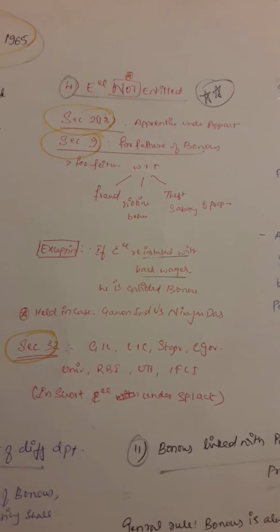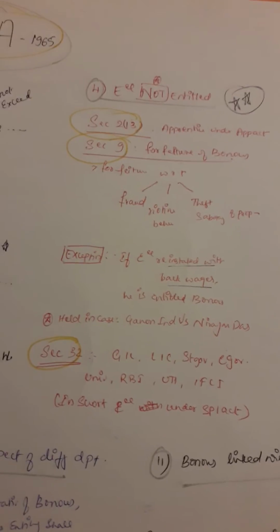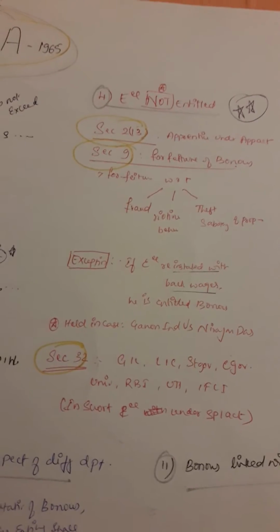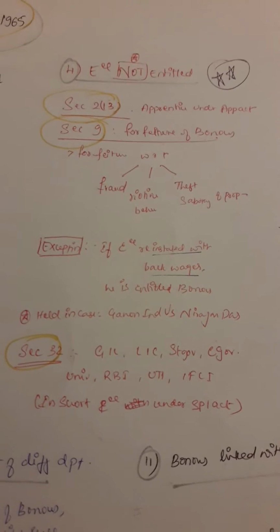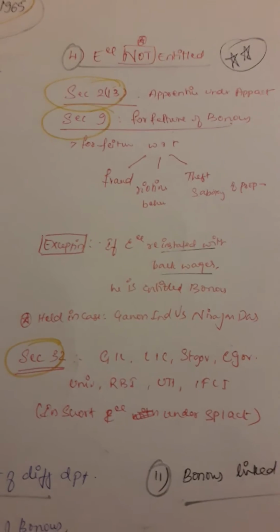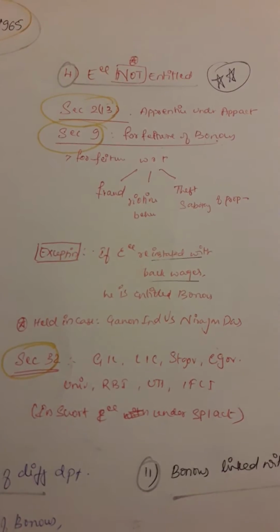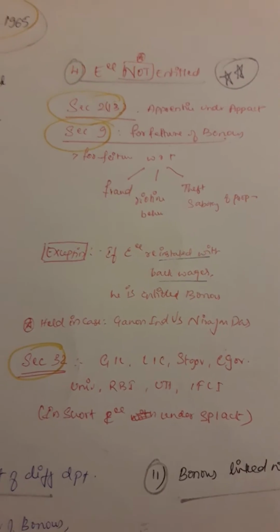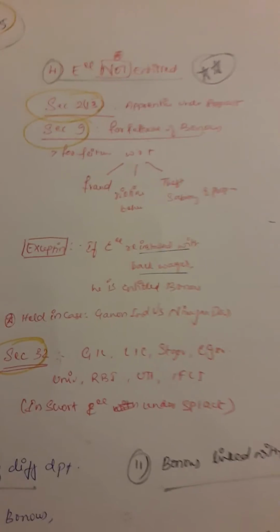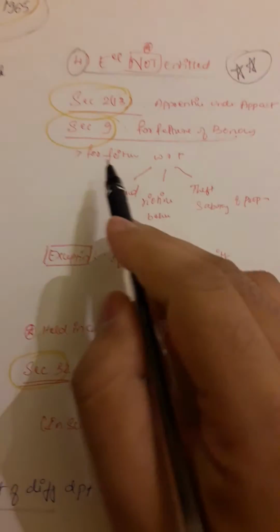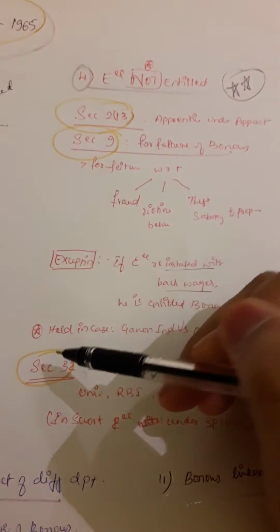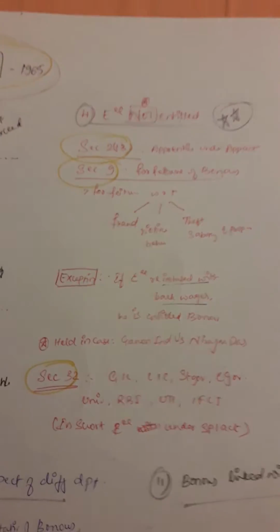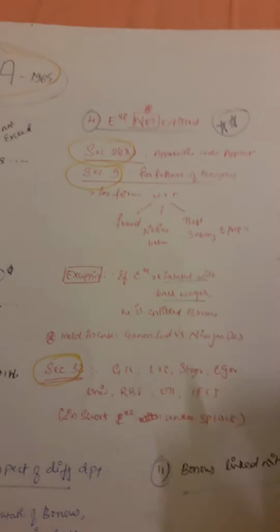Later they find out that it was not his mistake, and it was someone else's mistake. So this person is not proven guilty anymore. So he is reinstated with the back wages. Then he will be entitled to bonus again. So who wouldn't be entitled now? The other person who would have done that fault. Why? Because of the section 9 reason. So employees who are not entitled are section 2(13), section 9, and section 32 people. It's important. Questions can come.